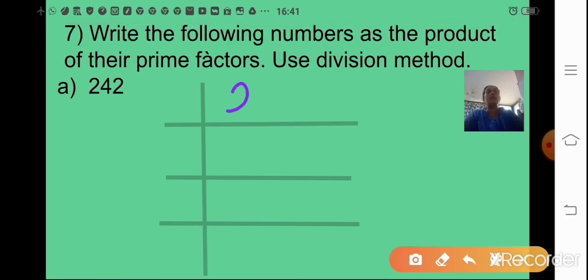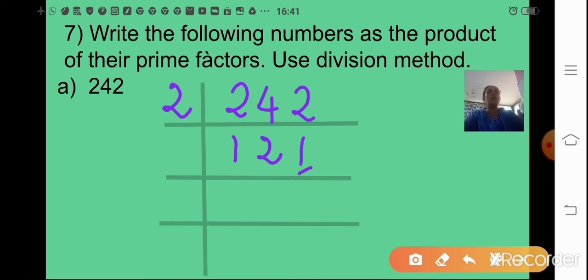So write the number here first, 242. Now here the number in the ones place is 2. So you can take the prime number 2. 2 ones are 2. You will divide the number here itself. 2 2s are 4 and 2 ones are 2. That means 2 into 121 gives you 242. You can just divide it aside in your rough book also, and then you can write the number.